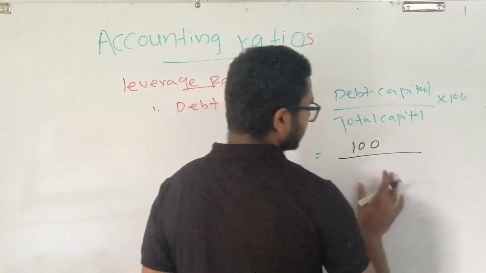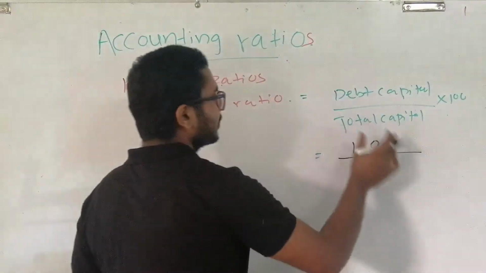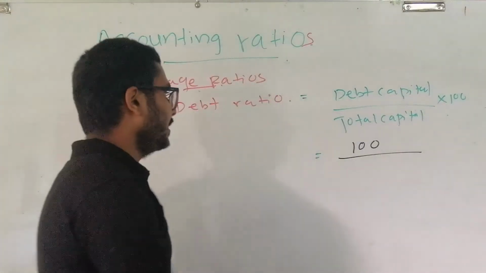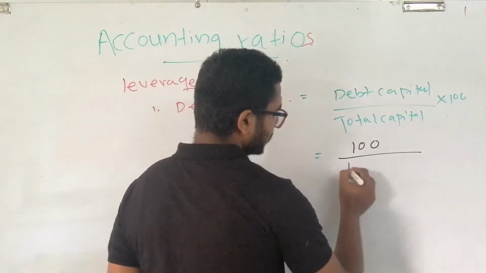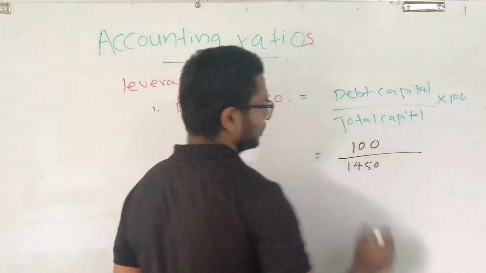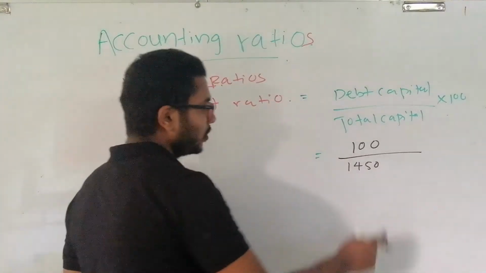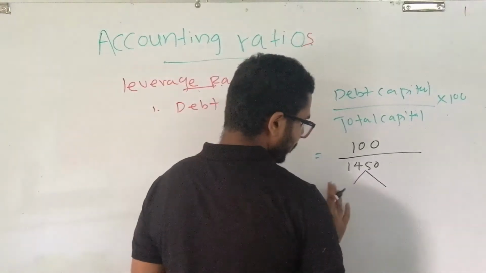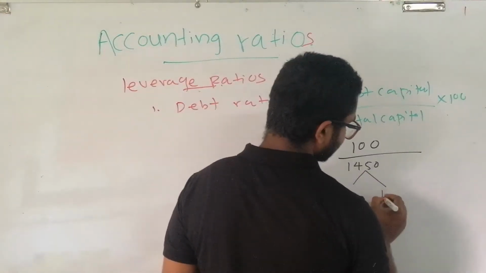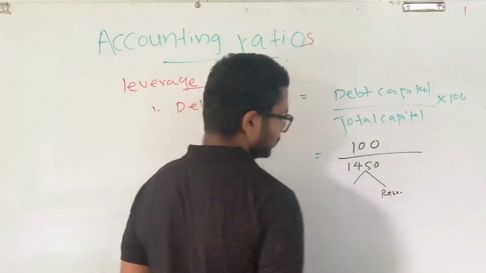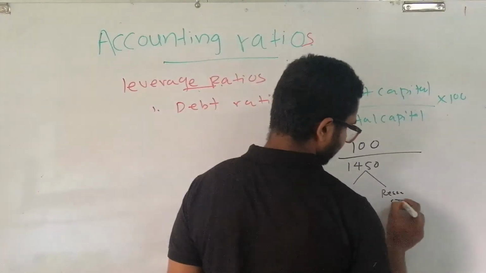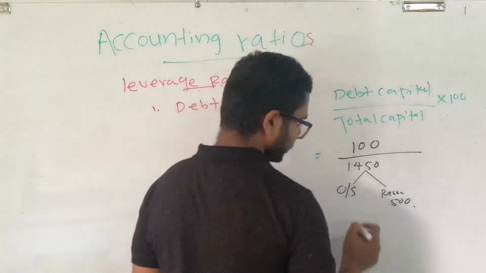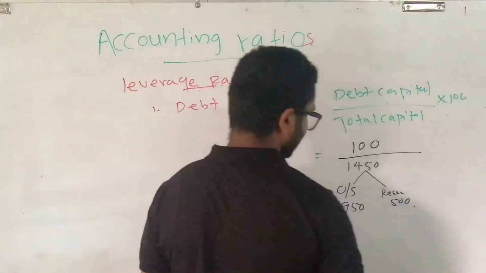Total capital consists of both the equity capital and the debt capital. The equity capital is 1,450. How do I arrive at this figure? The reserves value is 500, and the ordinary shareholding is 950.